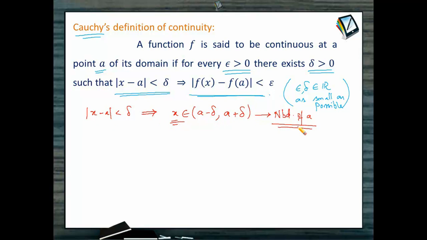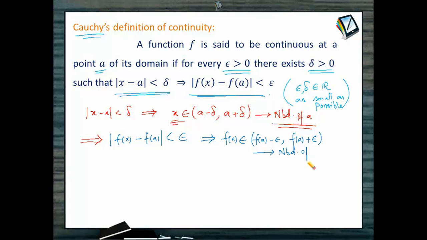So when x is in the neighborhood of a, what does our second condition say? Mod of f of x minus f of a should be less than epsilon. Again, if I convert this to intervals, then f of x must be from f of a minus epsilon to f of a plus epsilon. So I can say f of x must be in a neighborhood of f of a.